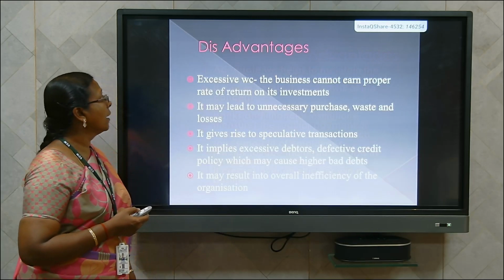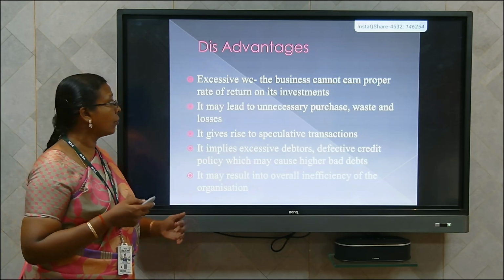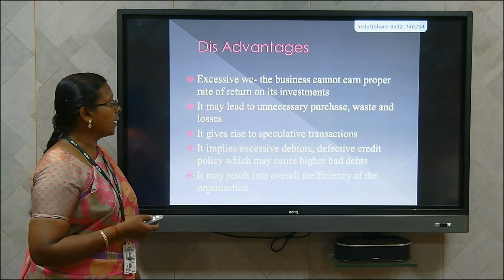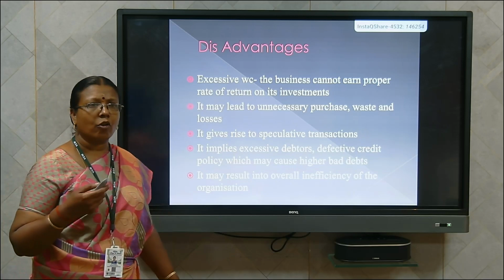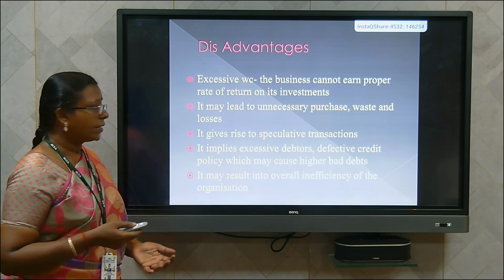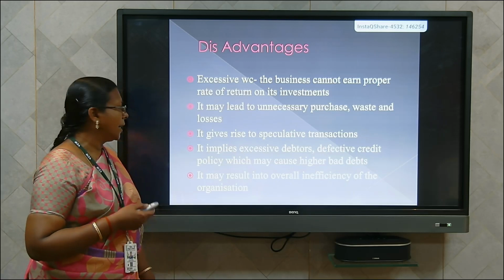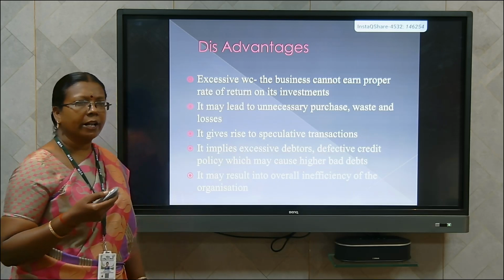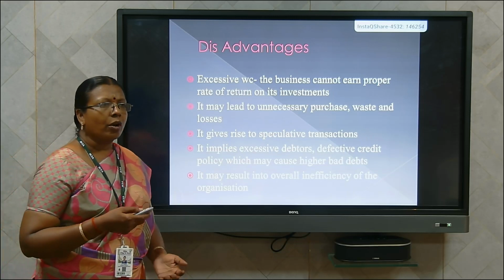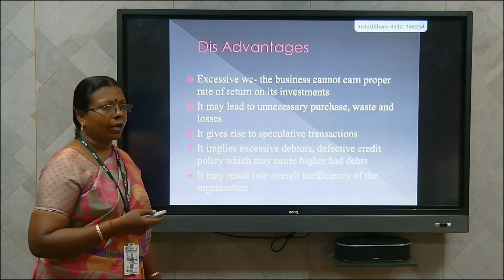Next, we shall see the disadvantages of working capital. In case of excessive working capital, the business cannot earn a proper rate of return on its investments. It may lead to unnecessary purchase, wastages and also losses. It gives rise to speculative transactions. It implies excessive debtors and defective credit policy, which cause higher bad debts. It may result in overall inefficiency of the concern. These are all the disadvantages of excessive working capital.